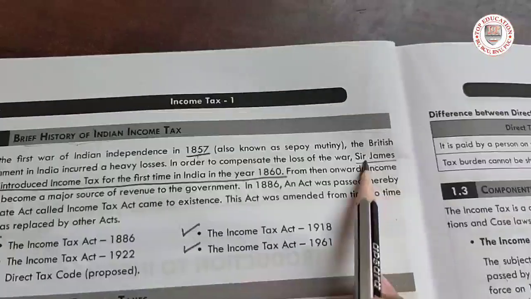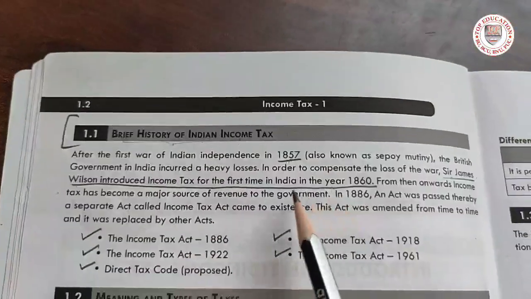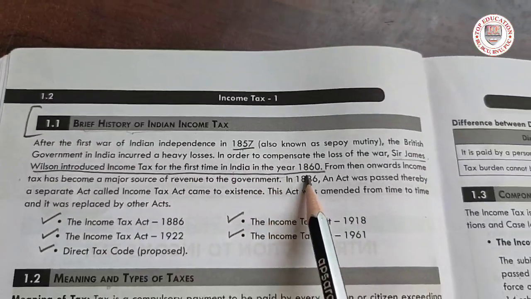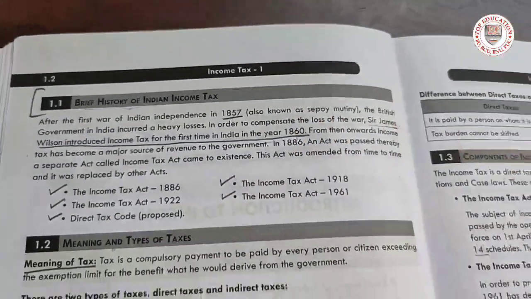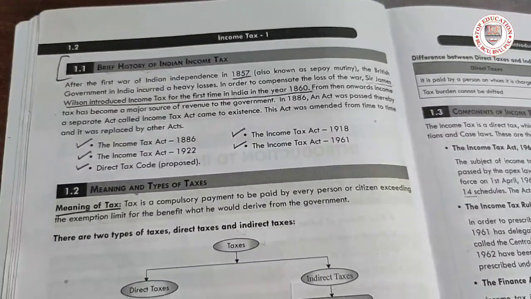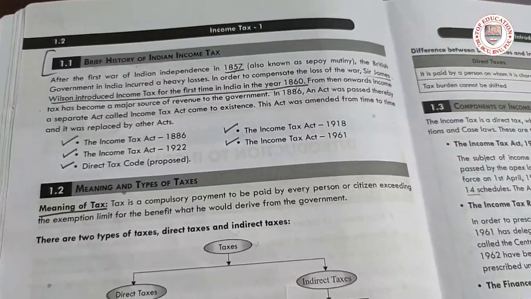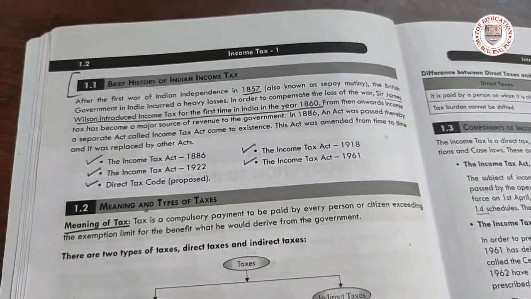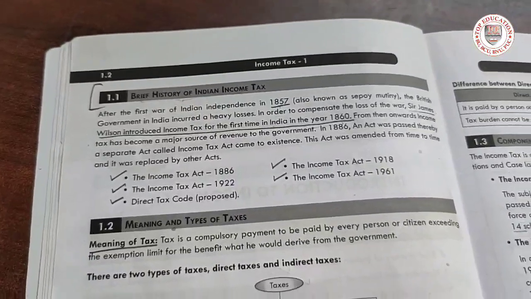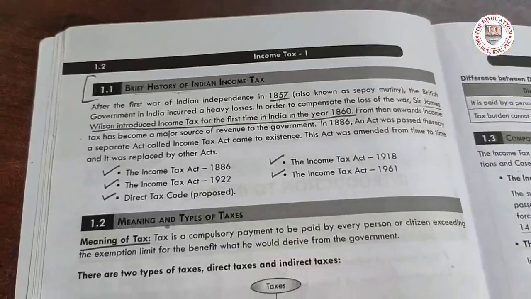Sir James Wilson introduced income tax for the first time in India in the year 1860. In the year 1860 in India, income tax was issued. From 1860 till now, the income tax procedure is going on. So this is the basic thing.